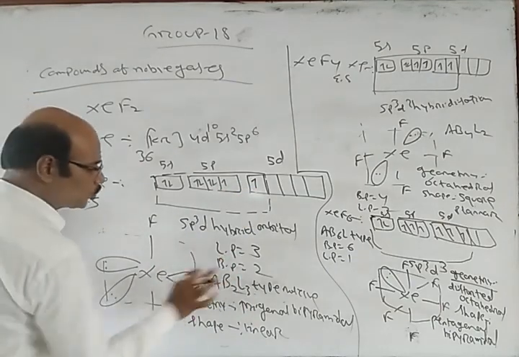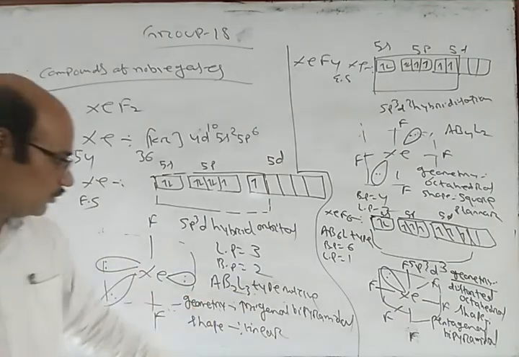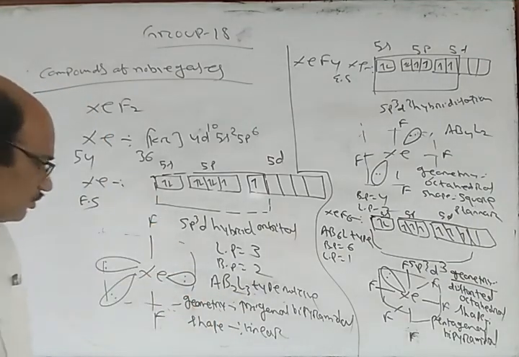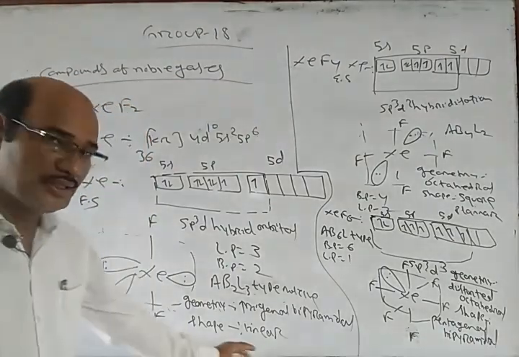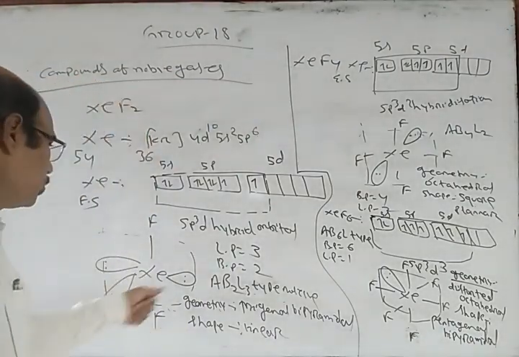So it is an AB2L3 type of molecule, and the geometry is trigonal bipyramidal, but the shape will be linear due to the presence of these 3 lone pairs of electrons.